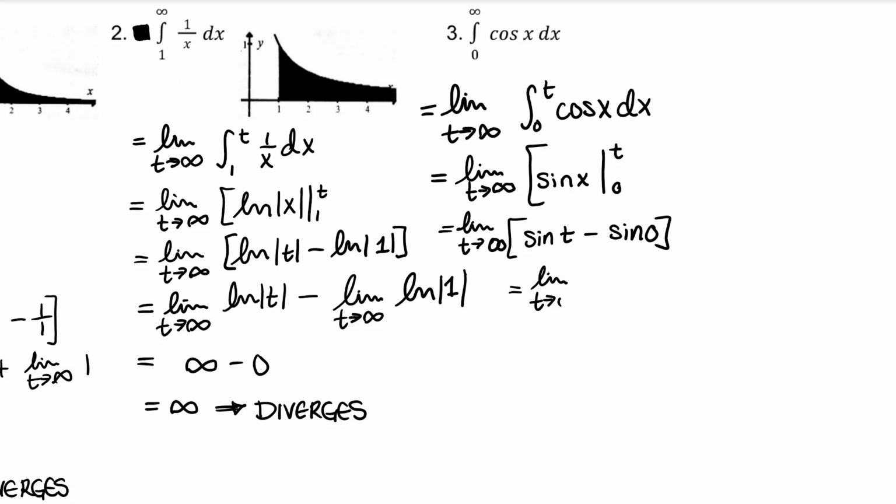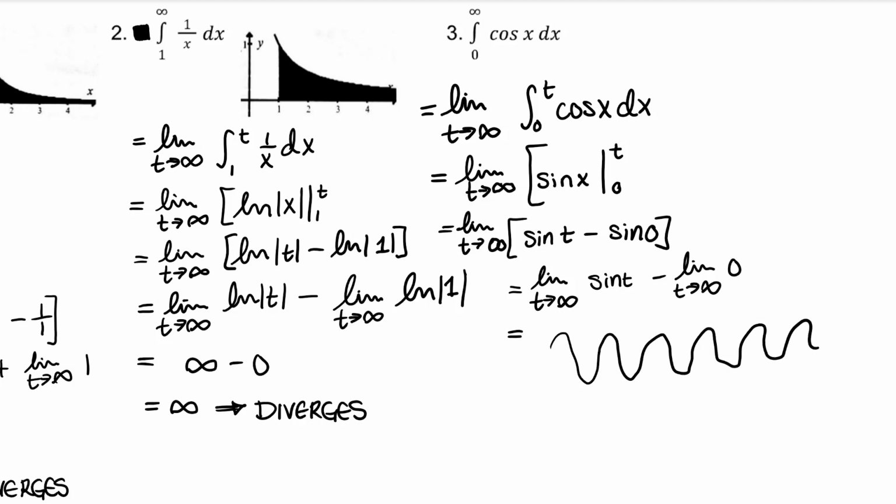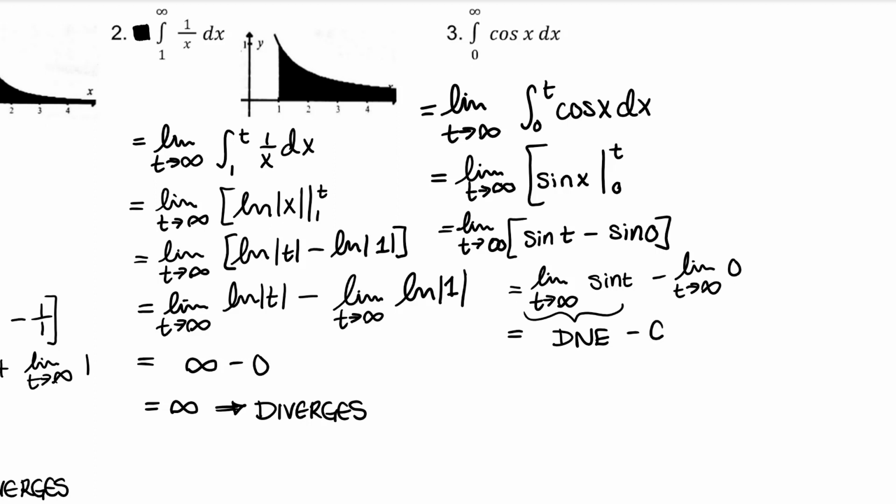Let's separate those limits. The limit of sine t as t approaches infinity: as t approaches infinity, you're jumping between 1 and negative 1. And so this is an oscillating function, and for that reason, the limit does not exist. So you have does not exist minus 0, which is just does not exist. Because does not exist is not a number, L, this improper integral diverges.